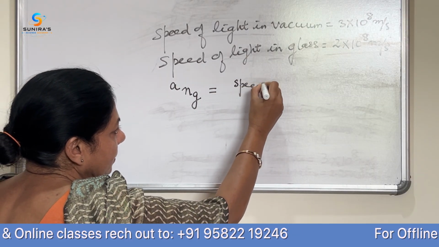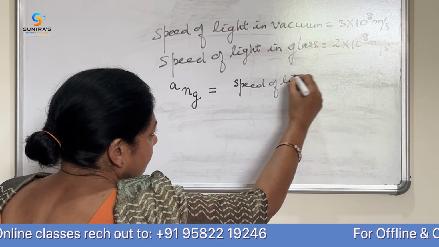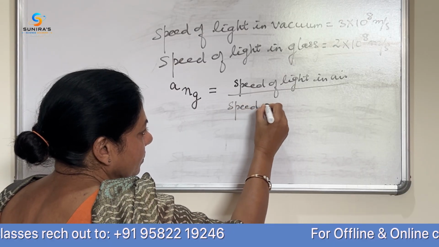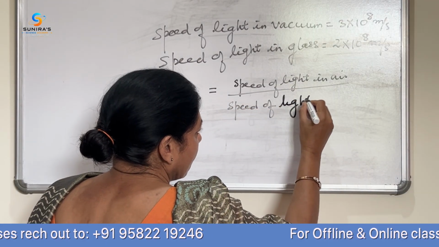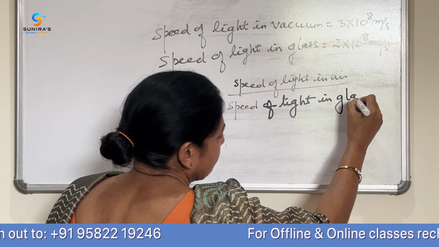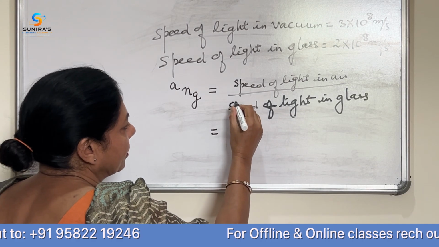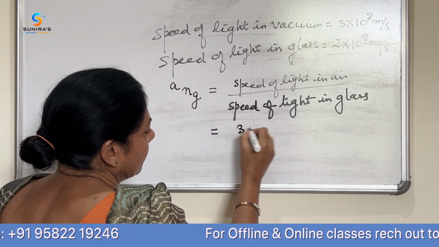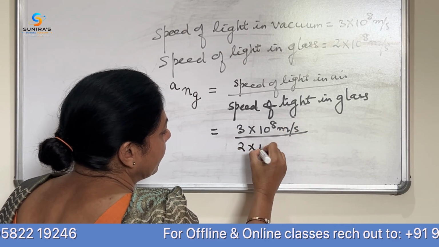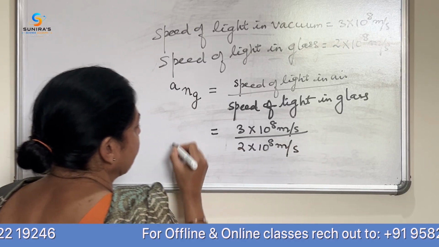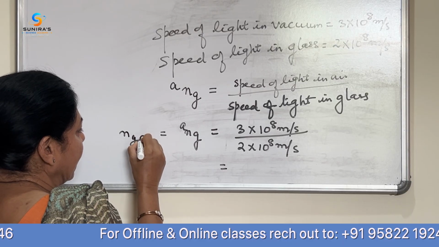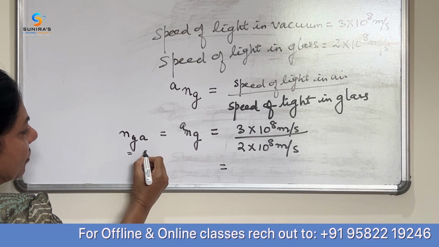Speed of light in air upon speed of light in glass. Substituting the values which I have already told you, क्या होगा बच्चों? 3 into 10 to the power 8 meter per second upon 2 into 10 to the power 8 meter per second. इसको मैं ऐसे भी लिख सकती हूँ n g a, रिफ्रैक्टिव इंडेक्स ऑफ ग्लास विद रिस्पेक्ट टू एयर.